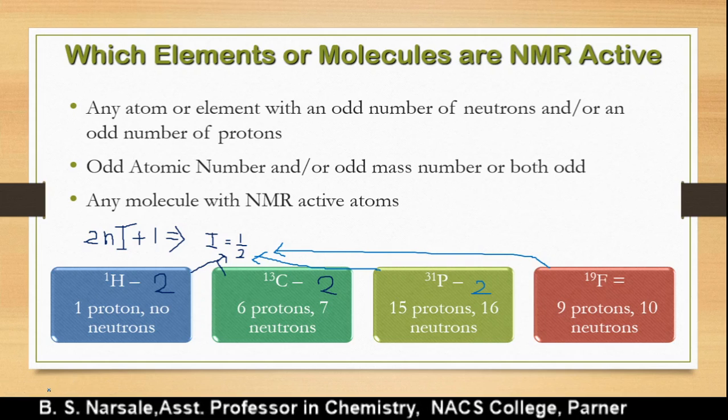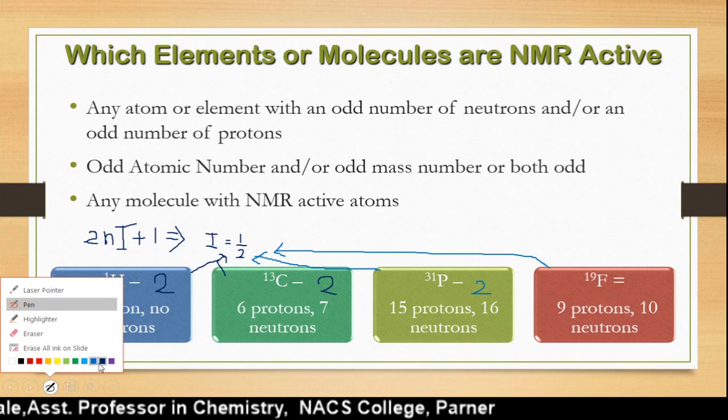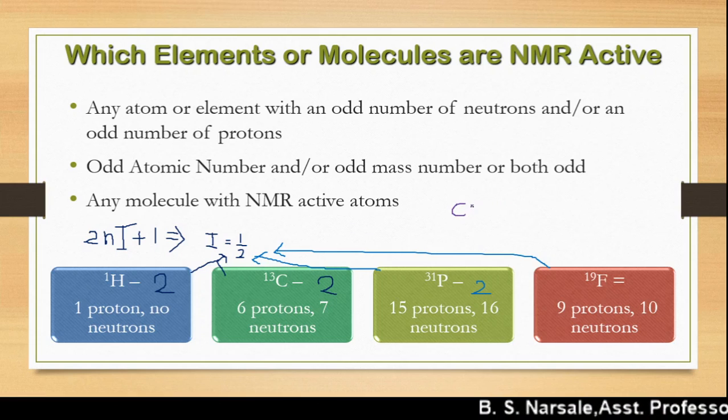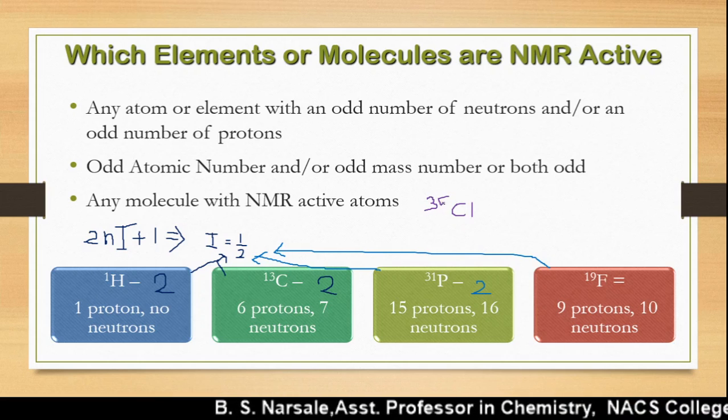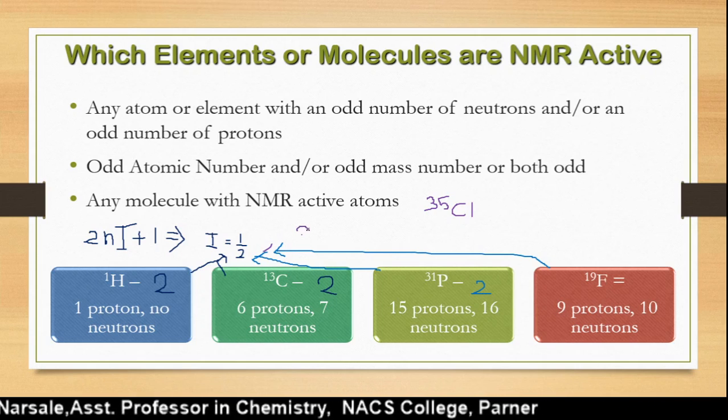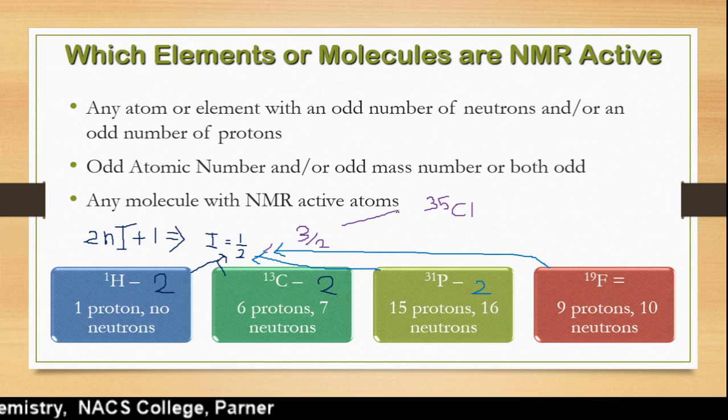But is it half for each and every atom? No, they are not half. There may be 3 by 2. For which atoms? We take another example, chlorine-35, and this chlorine-35 has an I value of 3 by 2.